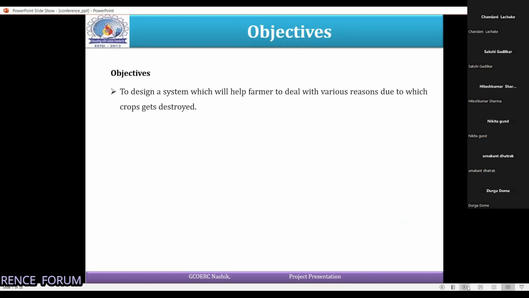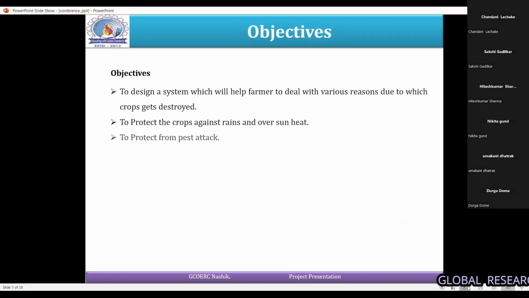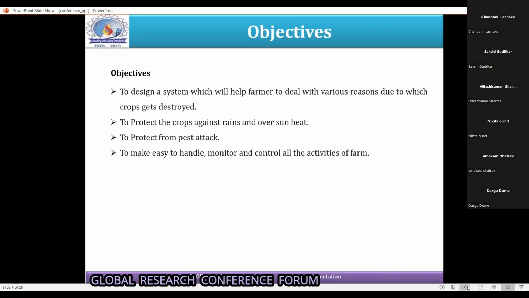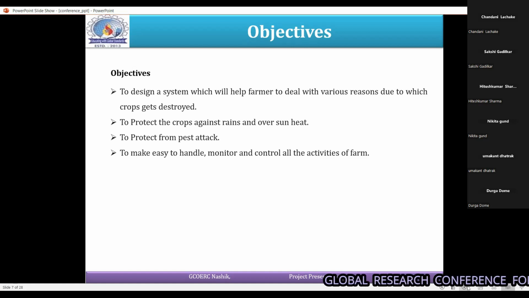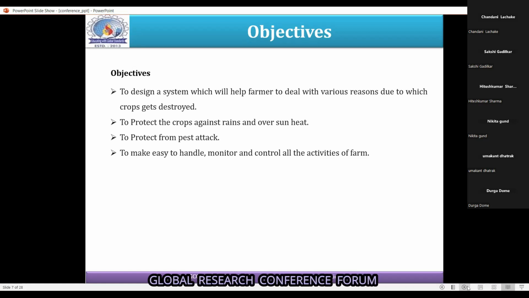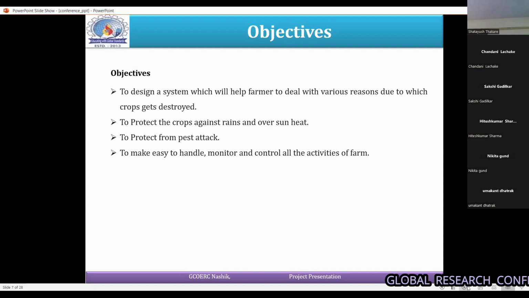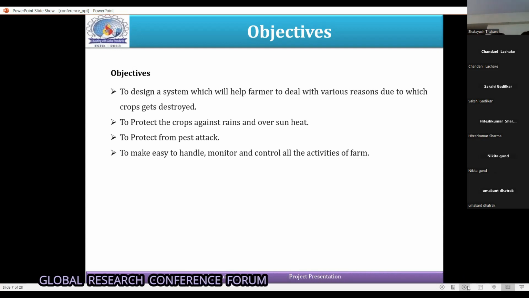Overall, the motivation is that we are going to develop an innovative solution that utilizes embedded systems to enhance crop protection practices in agriculture. Farmers deal with various reasons due to which crops get destroyed, like unwanted heavy rainfall, overheat sun, and various pest attacks like locust attacks.